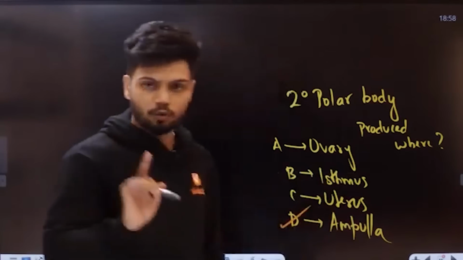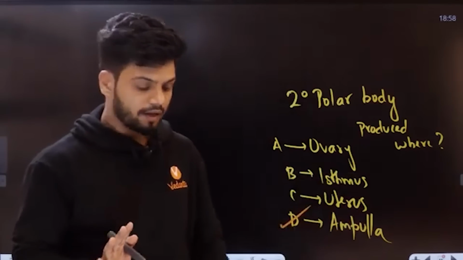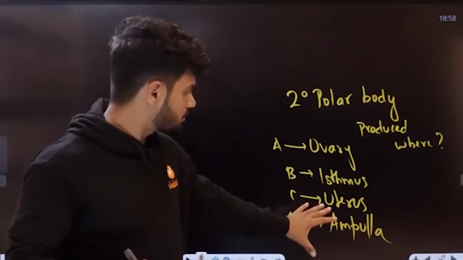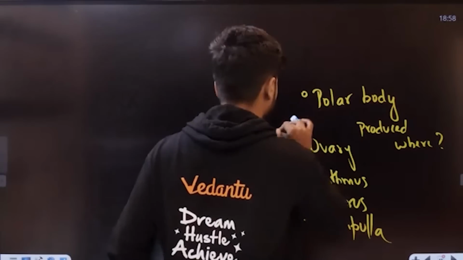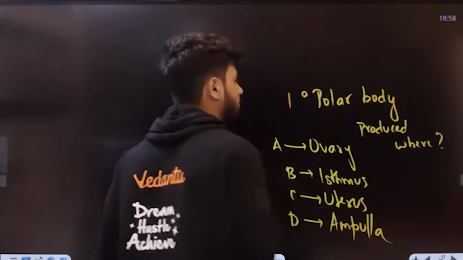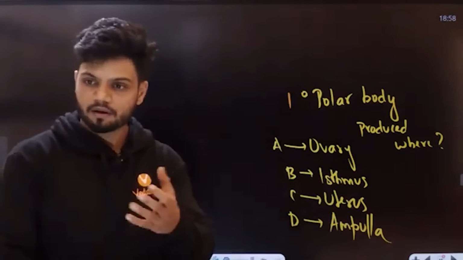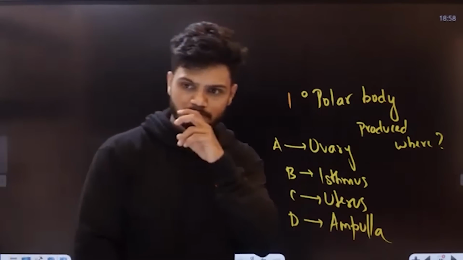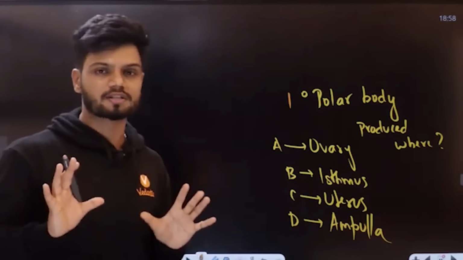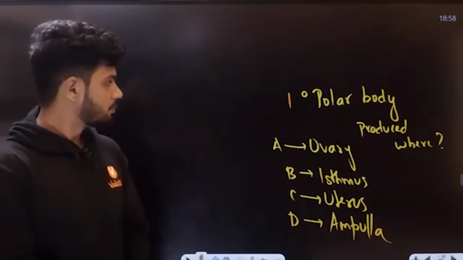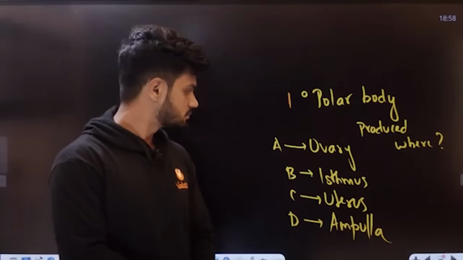Okay. Let me ask you one more question. In which region do we get the primary polar body? Now tell me the answer. No fake confidence. Pure concept in my class. The primary polar body is produced where?